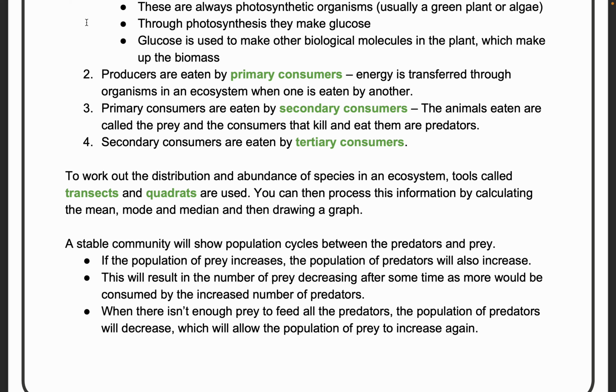This will result in the number of prey decreasing after some time, as more would be consumed by the increased number of predators. When there isn't enough prey to feed the predators, the population of predators will also decrease.